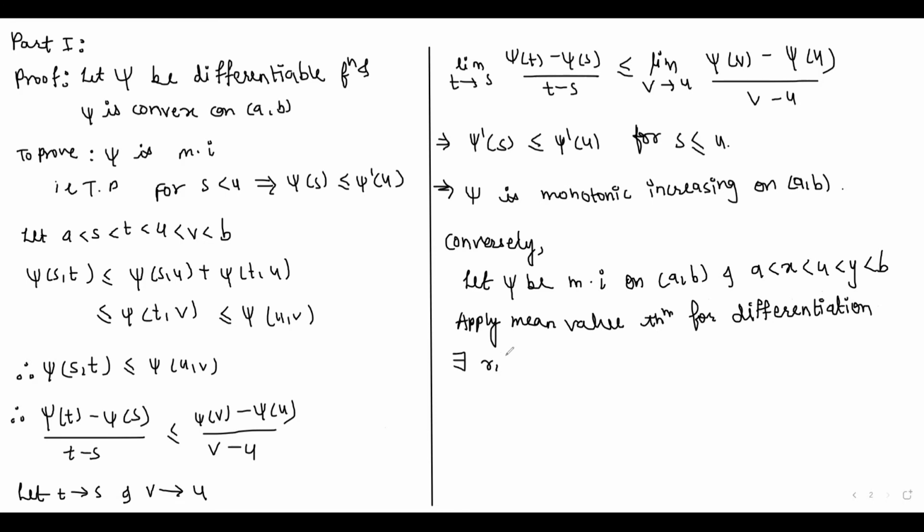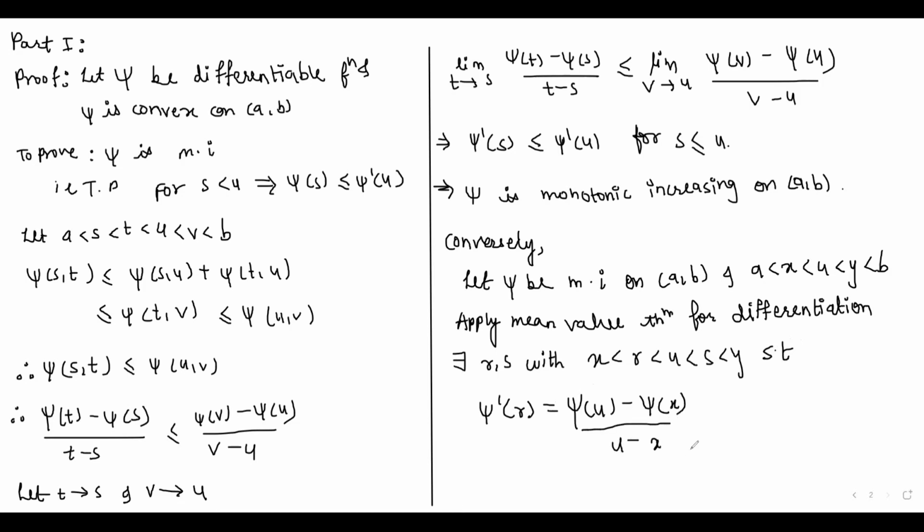There exist r, s with x less than r less than u less than s less than y such that psi dash of r is equal to (psi of u minus psi of x) upon (u minus x), and also applying this mean value theorem, psi dash of s is equal to (psi of y minus psi of u) upon (y minus u).